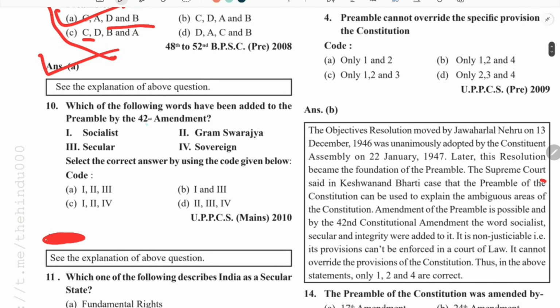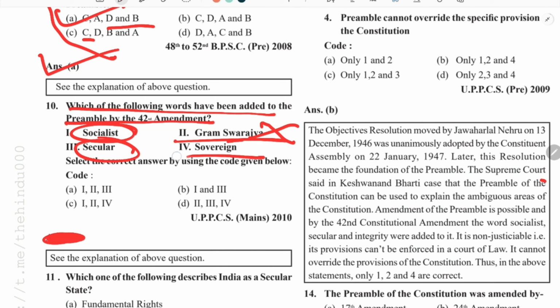Coming to the next question, which of the following words have been added to the preamble by 42nd amendment? I told you that socialist is used, secular has been added. This one is not at all present in the preamble. Sovereign was already there in the original preamble. So the answer is only 1 and 3. So the answer is B.